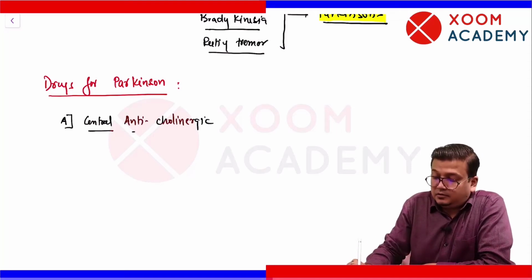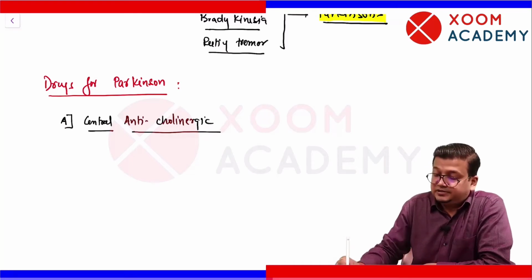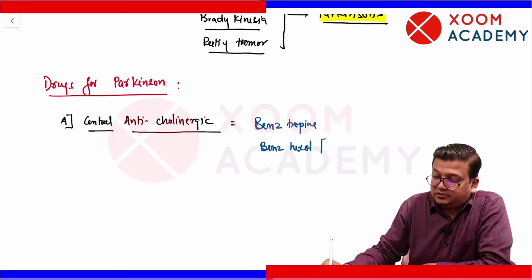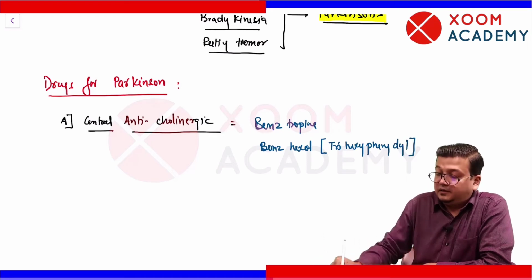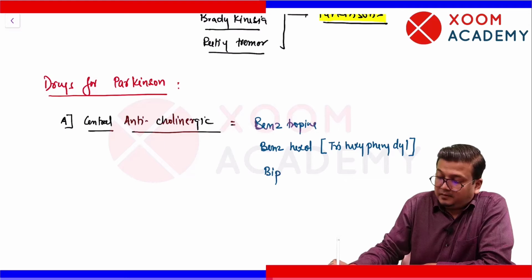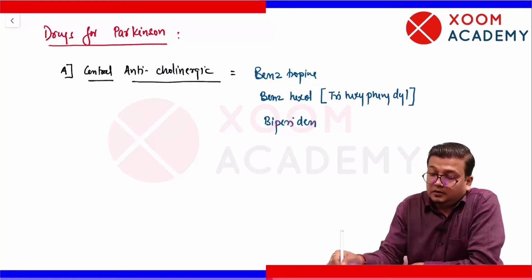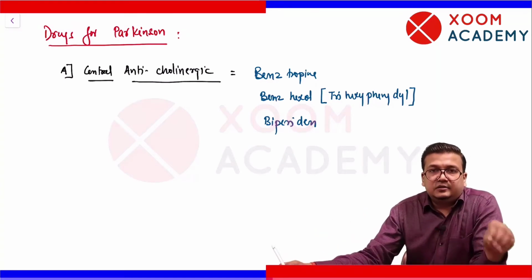Central anticholinergic. The drugs we have discussed many times. The drug names are like benztropine, benzhexol. Benzhexol is also called trihexyphenidyl or biperidine. These are drugs that will block cholinergic action in CNS.